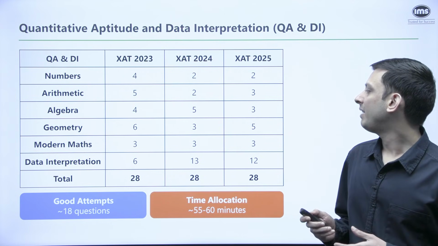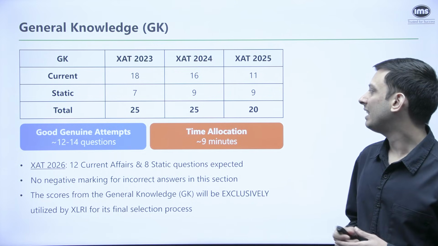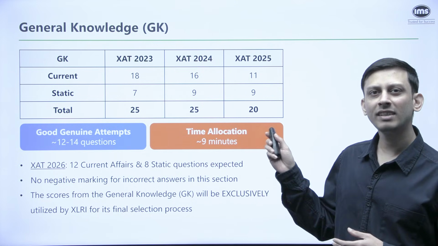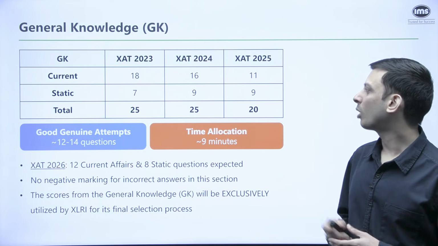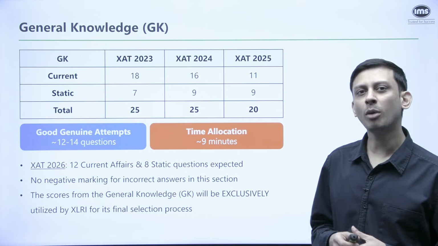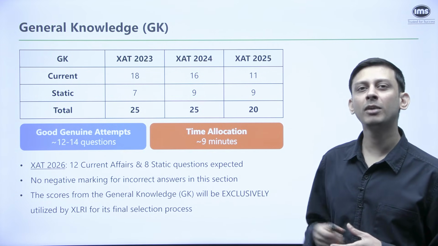Now, if we come to the next part, which is the general knowledge section, we can see that there is a good distribution between current affairs and static GK questions. So normally we've always had more questions from current affairs compared to static GK. Earlier, the split used to be a bit more extreme.